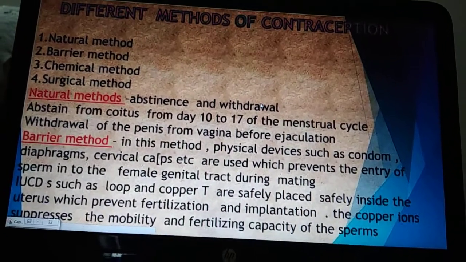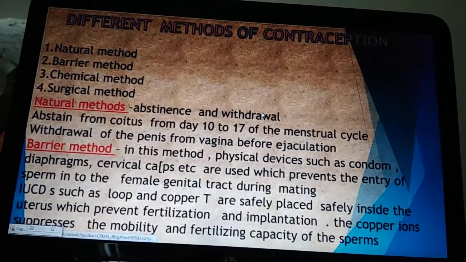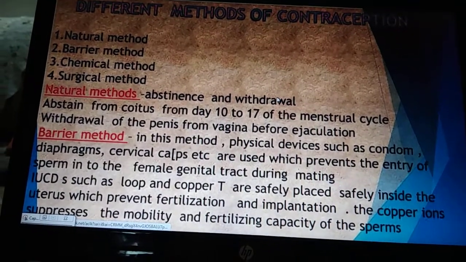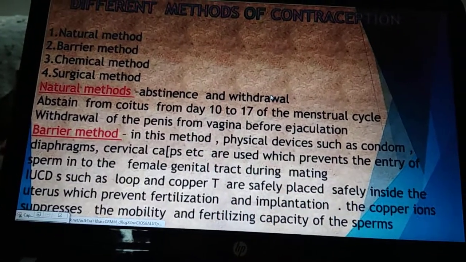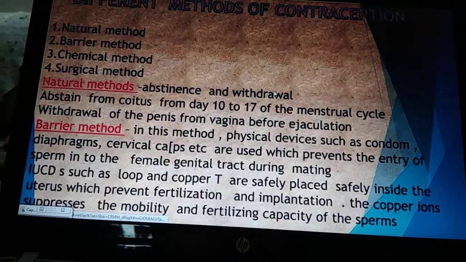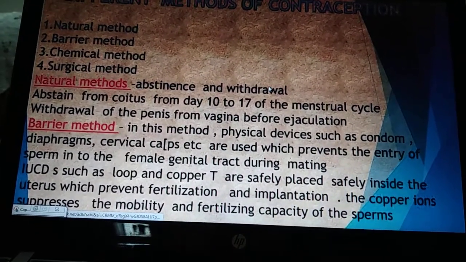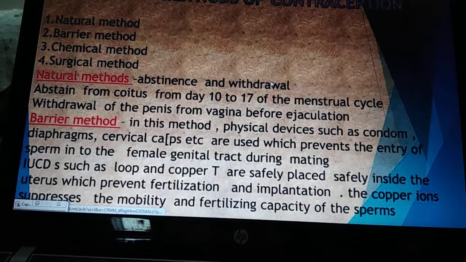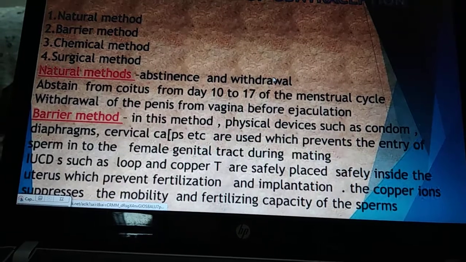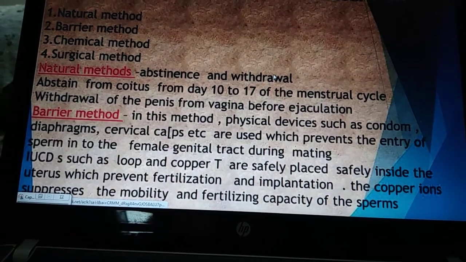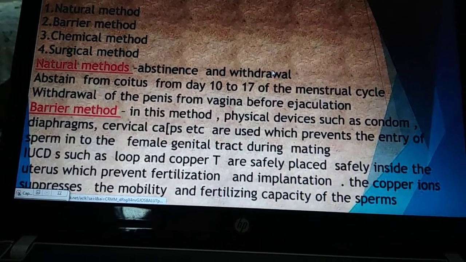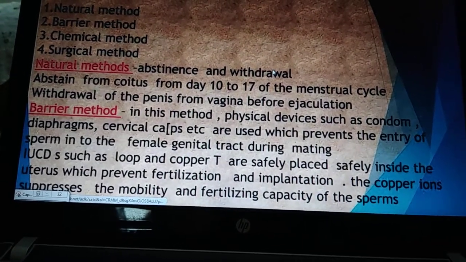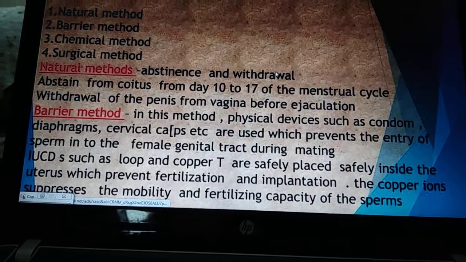So there are different types of contraceptive methods: natural method, barrier method, chemical method, surgical method. In the natural method, no artificial device is used. As you know, one egg is produced once in a month by each ovary. One ovary produces one egg in a month, okay. In the second month the other ovary produces one.